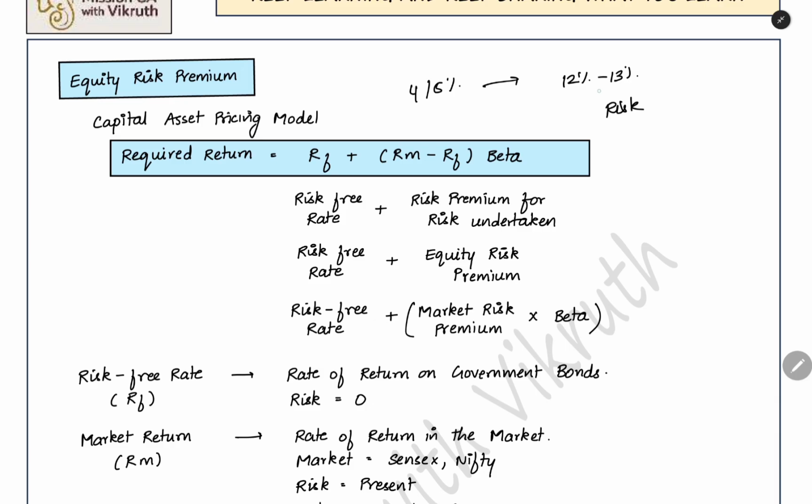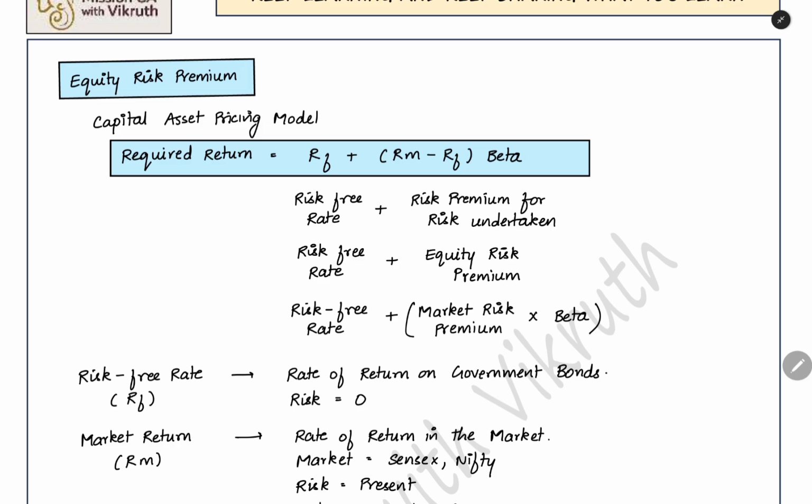That return you will not get exactly. You cannot say with pinpoint accuracy that you will get exactly 12% or exactly 13%. That risk is there. You will have a return that is different from the expected return. You were expecting 12 to 13% on average, but you may get 6%, you may get 0%, you may get negative 5%, or you may get 40 or 50%. So that risk is there. For that risk, you are taking the extra risk and getting the extra return.